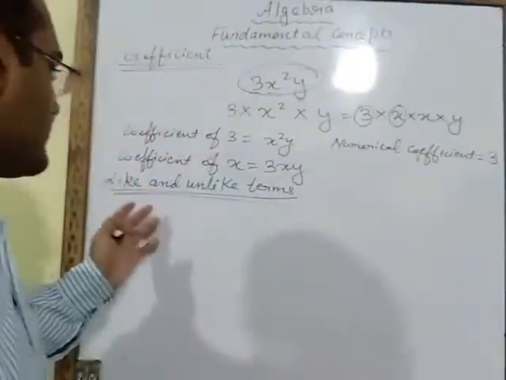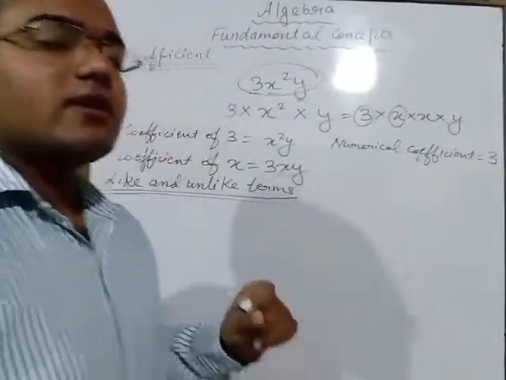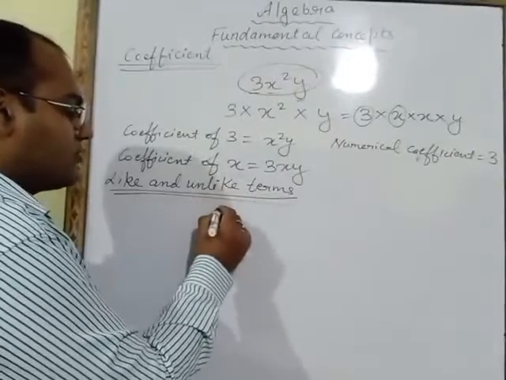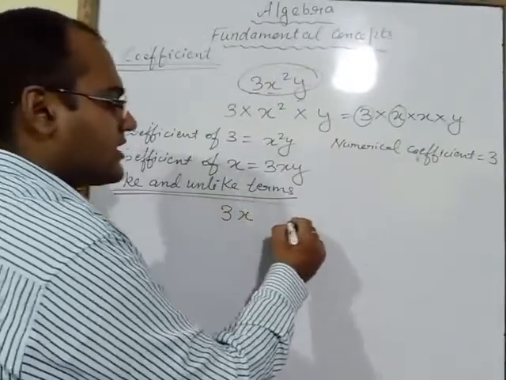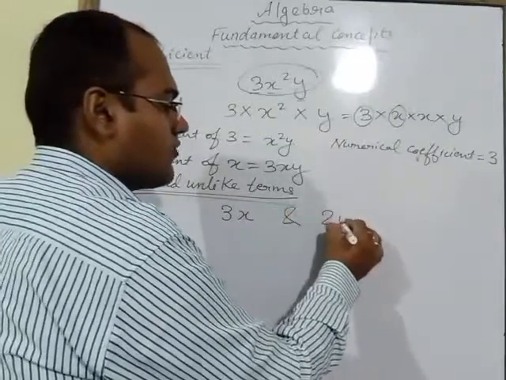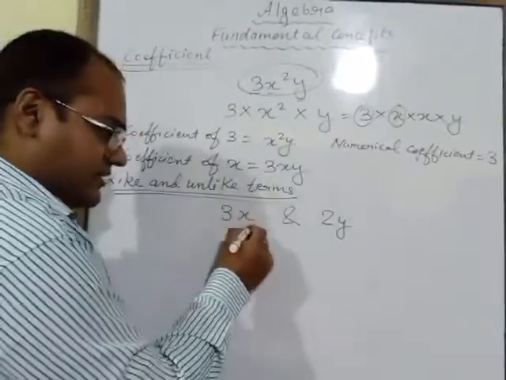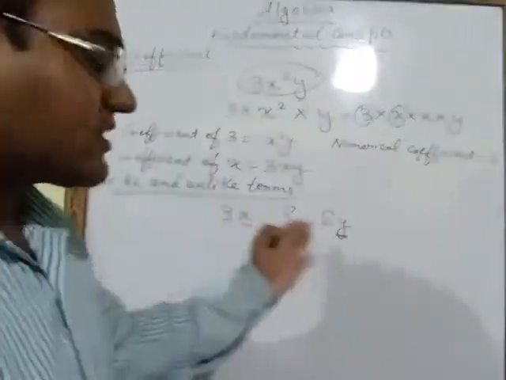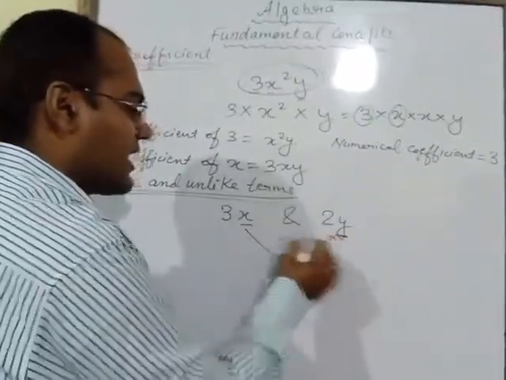Now next is like and unlike terms. Suppose two terms are given: first term is 3x, another term is 2y. Here you have to identify the literals. Literals means alphabets. Here you will observe that the alphabets are different, so such terms are known as unlike terms.